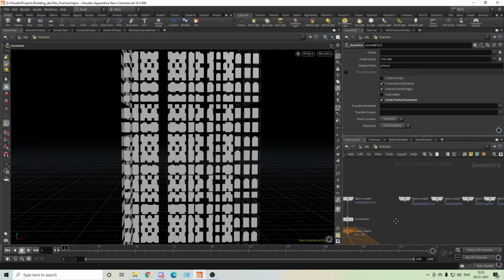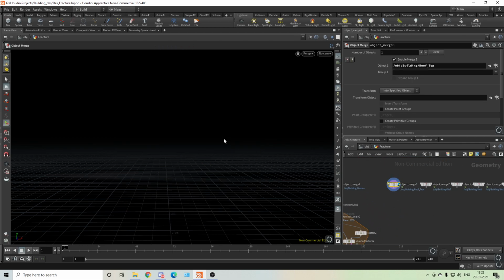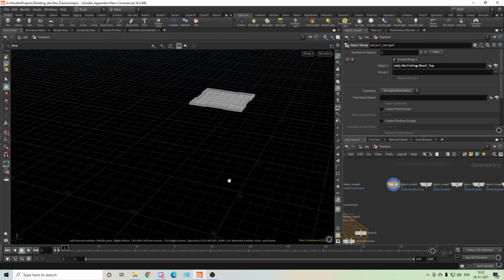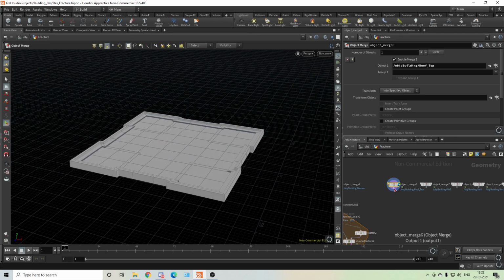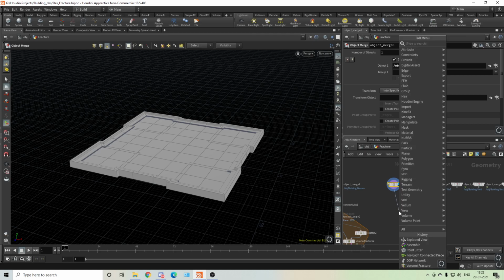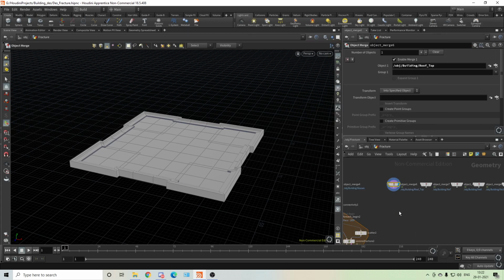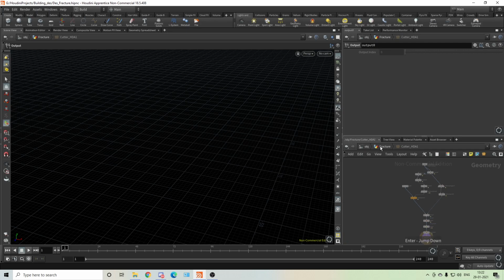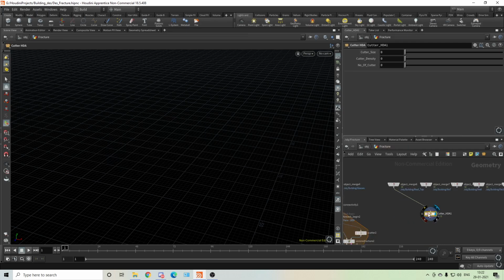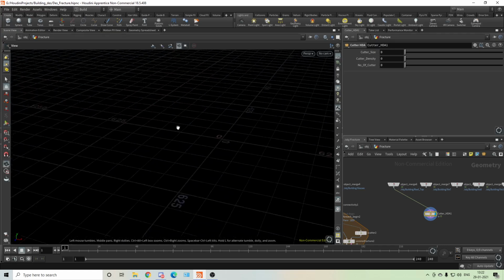So we got assemble, and then we do have, what is this? Okay, rooftop, easy, not a big thing. Now we have to use our HDA, whatever we used. So you have a cutter HDA. Where are you?